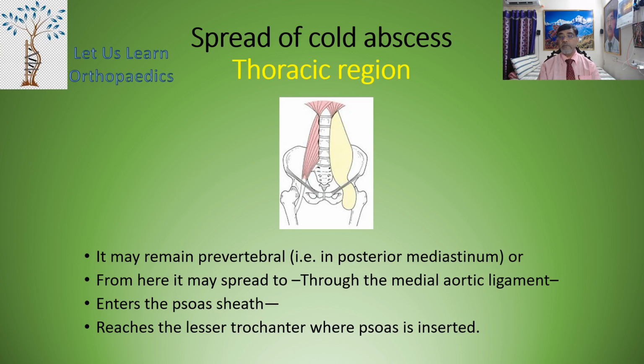Now it may remain prevertebral, that is in the posterior mediastinum, or from here it may spread through the medial arcuate ligament and enter the psoas sheath. Now you can see in this particular diagram on the left side the psoas sheath, the abscess is seen, and this psoas abscess reaches the lesser trochanter where the psoas is inserted.